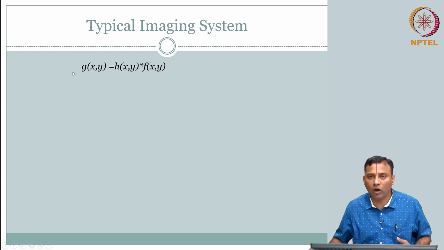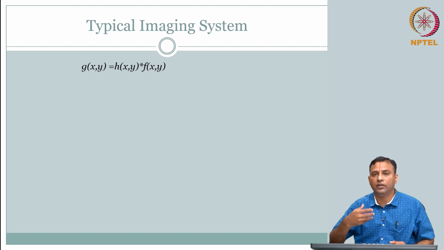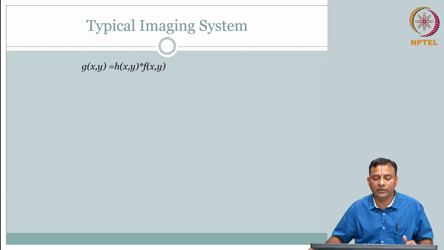So if you recall the block diagram, g of x comma y should be as close as possible to f of x comma y. This f of x comma y is the 3D distribution of whatever parameter that the imaging system is going to exploit to see inside the body.